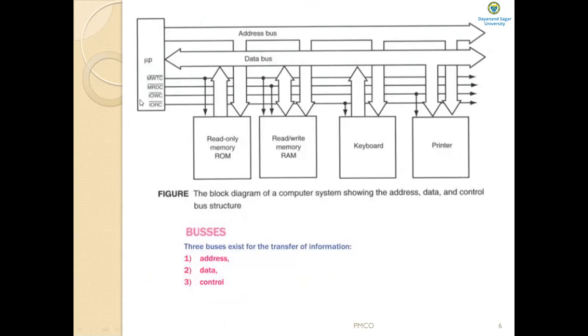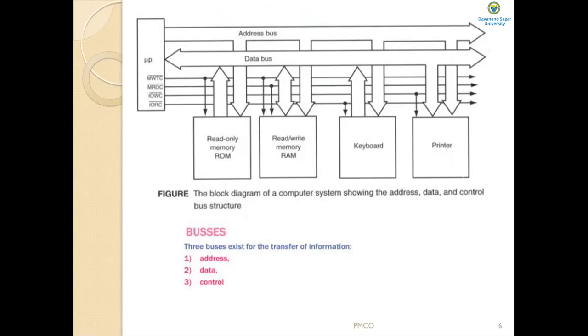Note that in these control connections, what is this over bar? It is a bar over the control signals. The over bar indicates that the control signal is active low. That is, it is active when logic 0 appears on the control line. So the over bar indicates logic 0. When these signals are at logic 0, then they are active.